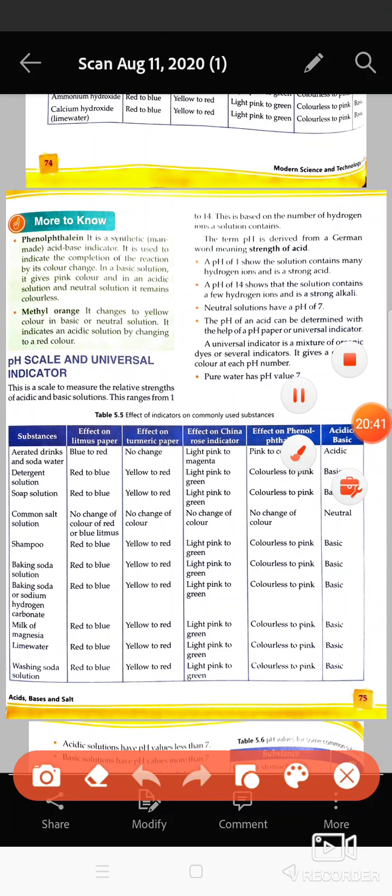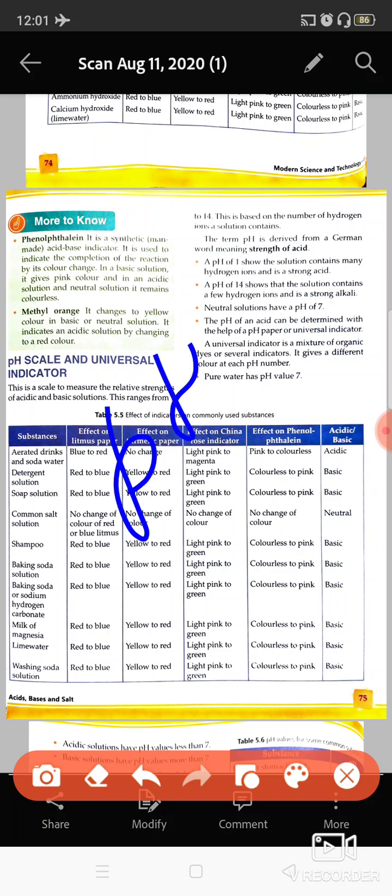There is one more thing which is known as the pH scale or a universal indicator. Universal indicator is basically a mixture of many kinds of indicators. Like it can have methyl orange, it can have litmus, it can have China rose. Different kinds of substances are added in universal indicator. And why is it universal indicator? Because it is used for all kinds of substances present around you, and it gives their pH value.